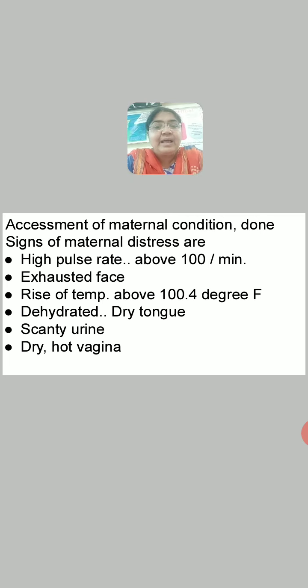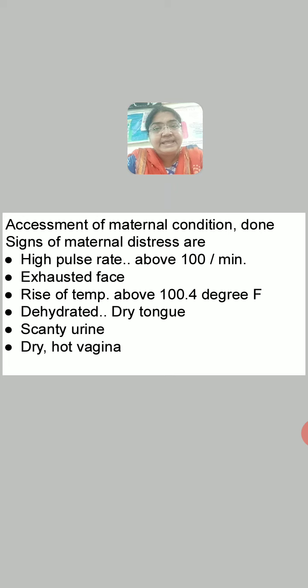These signs are high pulse rate, when the pulse rate is above 100 per minute. Exhausted face. This is especially when the patient has taken bearing down effort in the first stage of labor. Rise of temperature, that is more than 100.4 degree Fahrenheit.